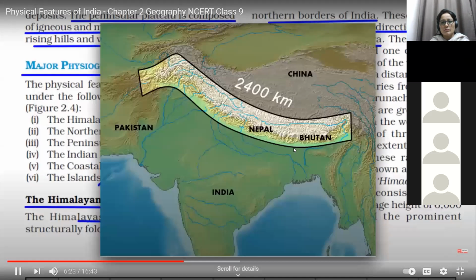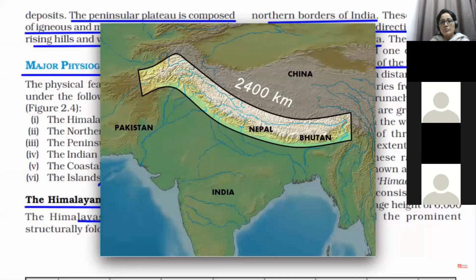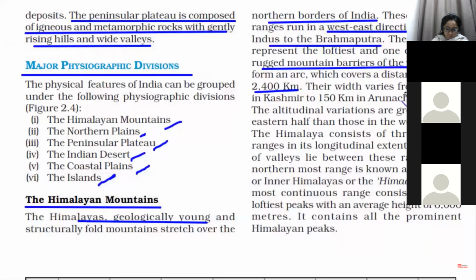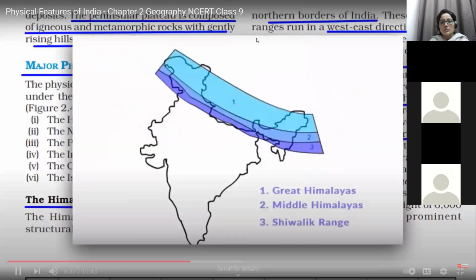The length of this mountain range, this you should know. The length of the Himalayas is 2,400 kilometers and the width is 400 kilometers. And as you go towards the eastern side, it becomes much narrower, about 150 kilometers in Arunachal Pradesh. The Himalaya consists of three parallel ranges. So we know three parallel ranges, that is Himadri, Himachal, and Shivalik.